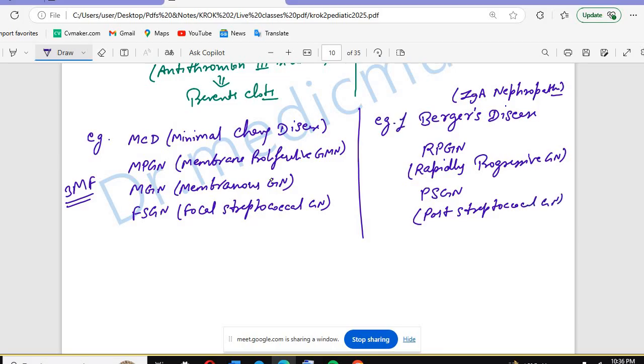So we have first, second, and third: Buerger's disease, RPGN, and PSGN. These are the nephritic syndrome. All started with M, like MCD, MPGN, MGN, and FSGN, focal streptococcal glomerulonephritis. These are the nephrotic syndrome.